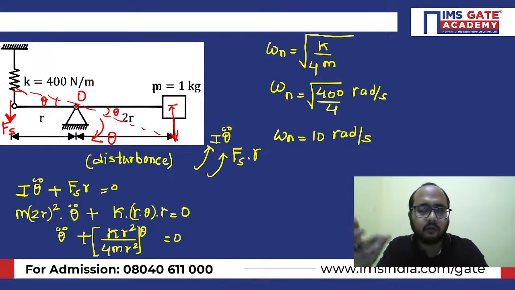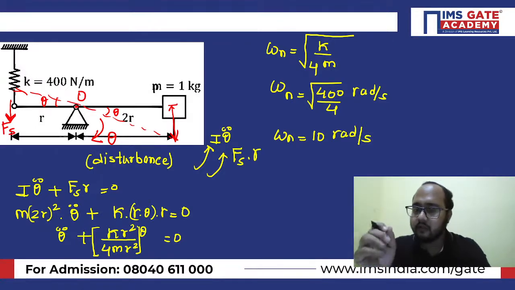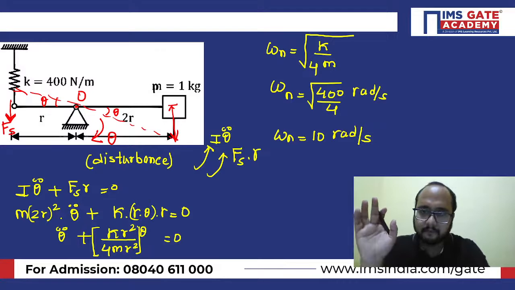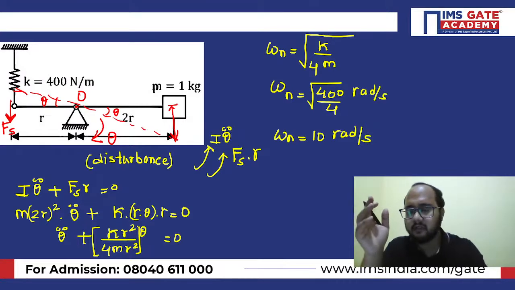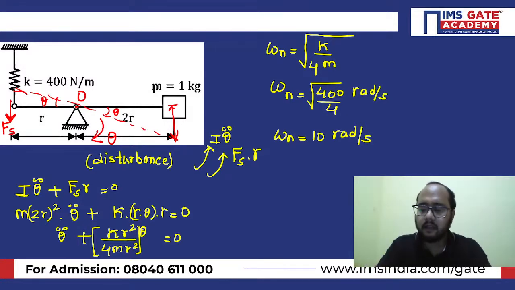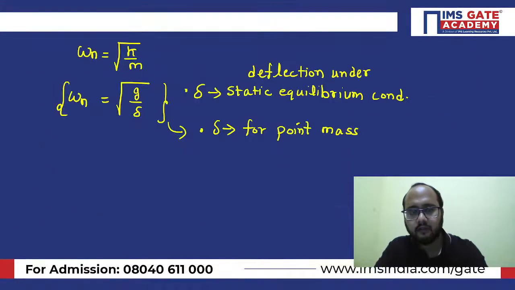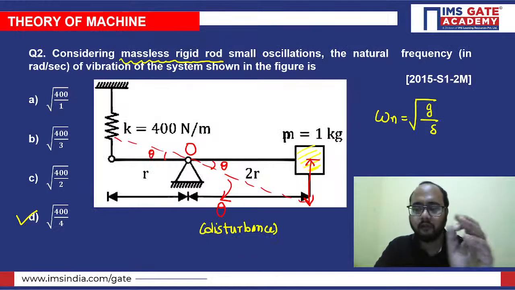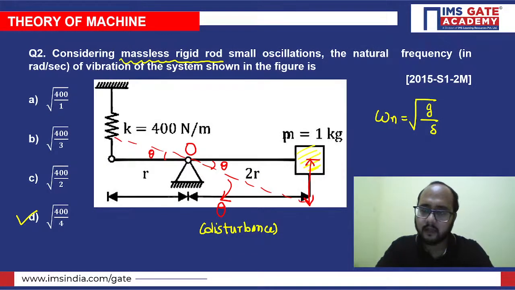Ultimately, it comes out to be 10 radian per second. Now, this is one way by which we can solve this question. As I've said earlier also, you can use omega n equals under root g by delta. But delta is what? The static deflection under static equilibrium condition, and delta is for the point mass. So we know here there is one point mass.